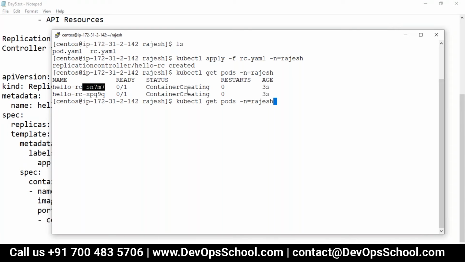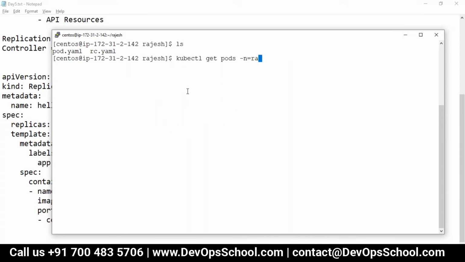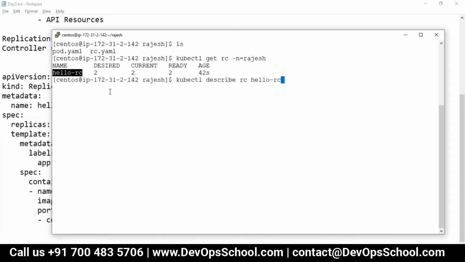So now working with the pod, you know that, so I will not touch that topic: pod describe, pod logs, attach, port forwarding, all these things, you know that. What I'm going to talk about is working with the replication controller. Here, how can you list out the replication controller? You see how many desired you have, how many current, how many ready, all these things. Can I describe this? Describe rc, which rc? hello-rc -n Rajesh.